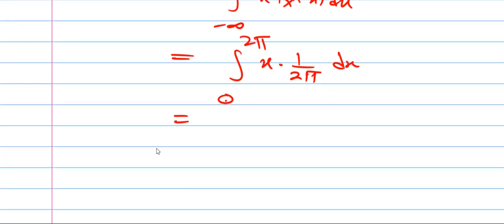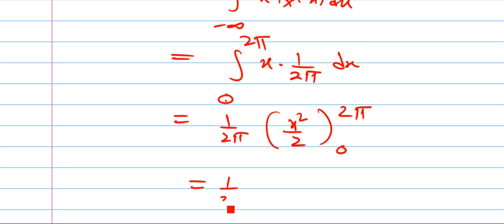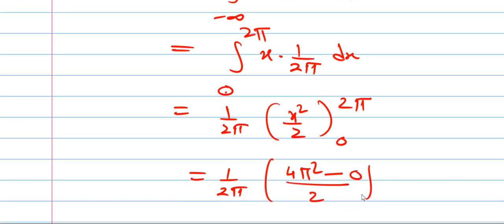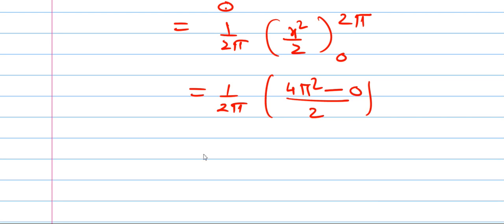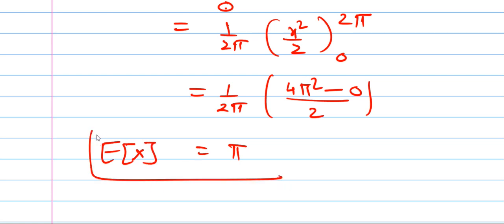1 upon 2 pi is a constant. Integration of x dx is x square upon 2 with limits 0 to 2 pi. So 1 upon 2 pi times 2 pi square, that means 4 pi square, minus 0, upon 2. It becomes 4 pi square upon 4 pi, that means mean value is pi. This is the answer for the mean value, equation number 1.